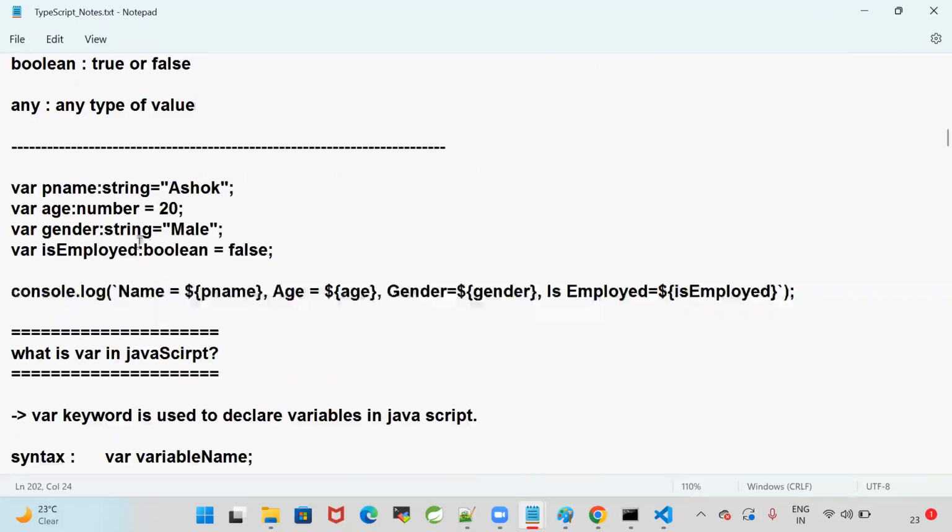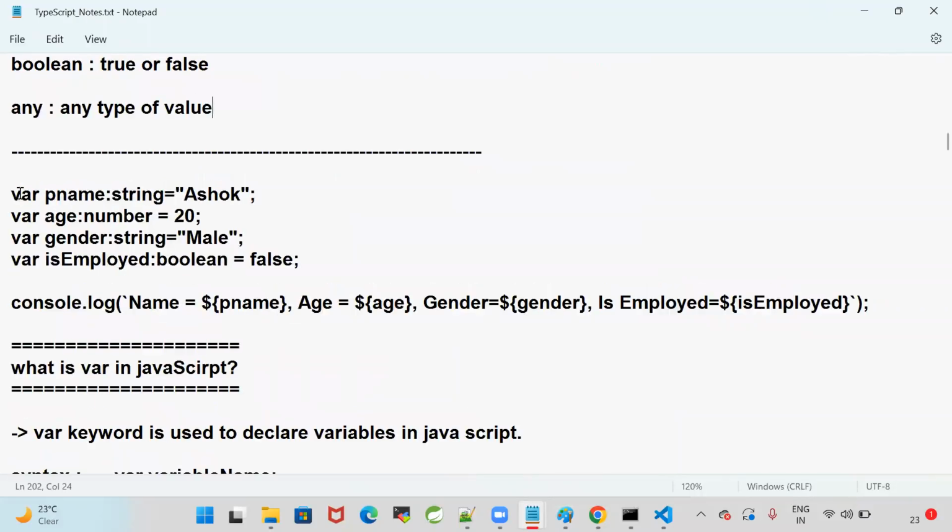Now, here I have given a program to represent data types: person name, age, gender, is employed. I want to print all the data in a single line by using console.log. To access the variable value, use dollar of variable name, dollar of variable name, dollar of variable name, dollar of variable name.